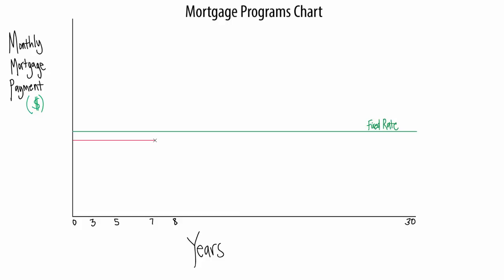And as you can see, the line for our ARM monthly payment is less than the line for our fixed rate mortgage. This is because the interest rate for the fixed rate period of an ARM is typically less than the interest rate for a comparable fixed rate mortgage. So our mortgage payment is less.